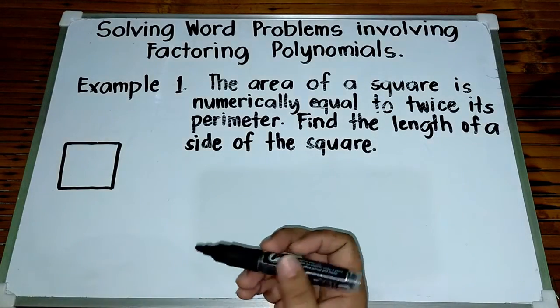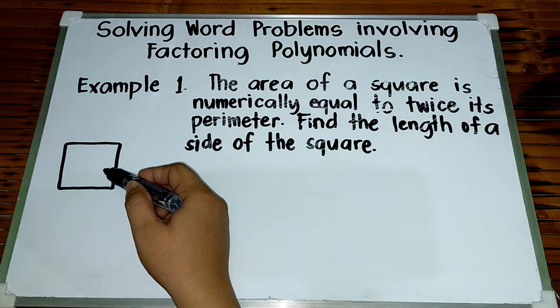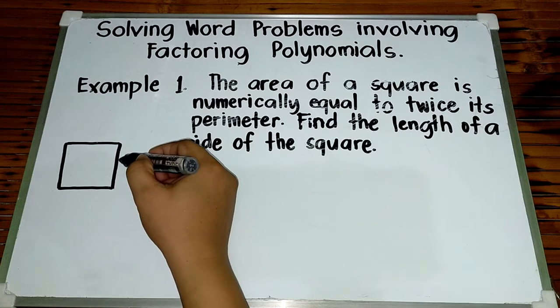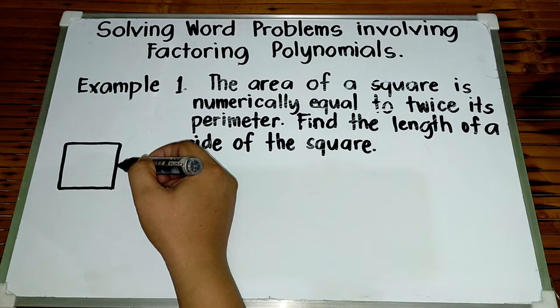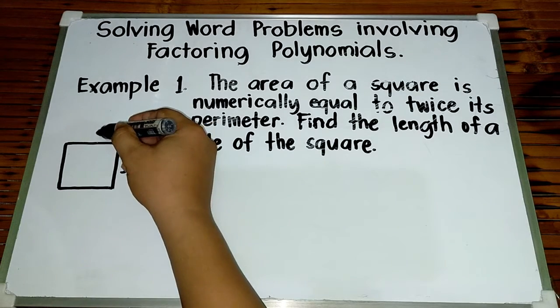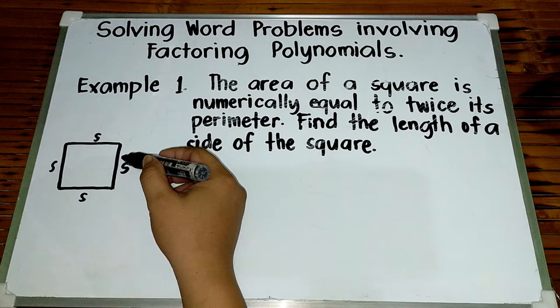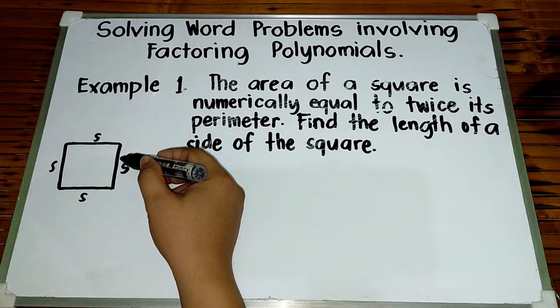So, ang gagawin muna natin, mag-sketch muna tayo ng square. Okay? And then, let S represent the length of each side of this square. So, if this is S, of course, S din po ito, kasi nga, we all know that all sides of a square are equal.